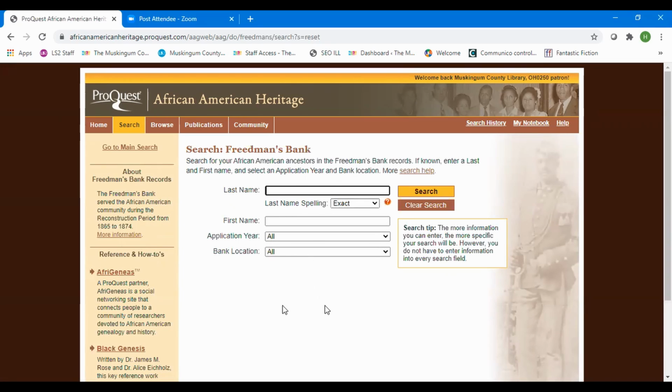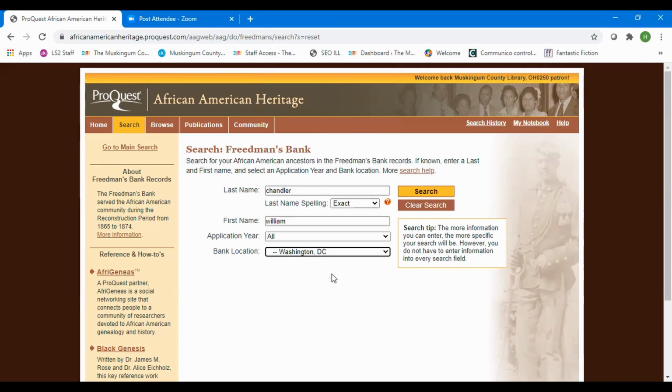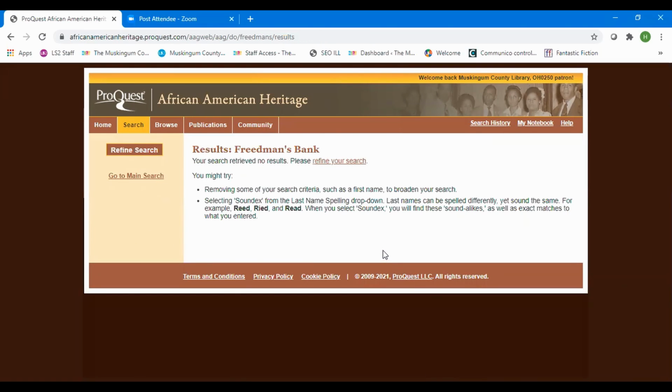So let's go ahead and put in William. We don't know an application year, but we do know probably being in Washington, D.C. So we will put Washington, D.C. as the bank location and click. We found nothing. What does that tell us? Probably that William had no money to put in the Freemans Bank to begin with on that. That may have been a silver lining for him.